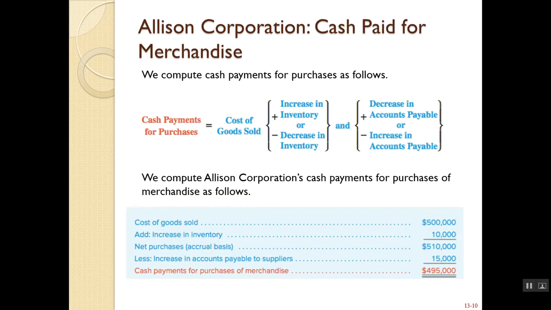And then we move on to our expenses. So the payments for purchases has two pieces. It has the cost of goods sold adjusted for the increase or decrease in inventory, and it also needs to be adjusted for the decrease or increase in accounts payable.